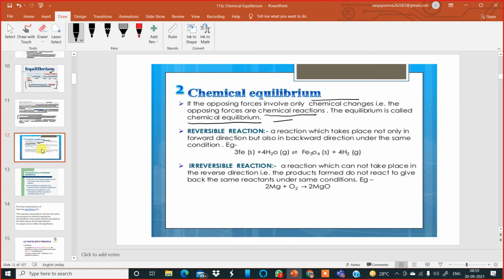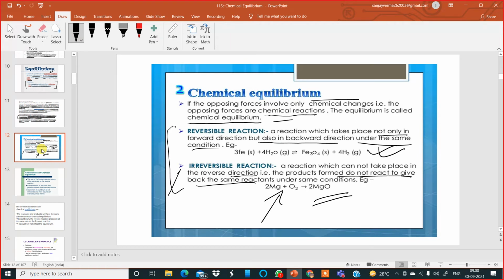A reversible reaction is a reaction which takes place not only in the forward direction but also in the backward direction under the same conditions. An irreversible reaction cannot take place in the reverse direction, that is, the products formed do not react to give back the same reactants. An example is the burning of a magnesium wire in oxygen to give magnesium oxide. Please make the idea clear between reversible and irreversible reactions.